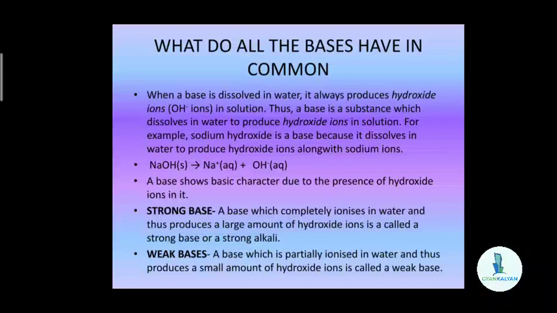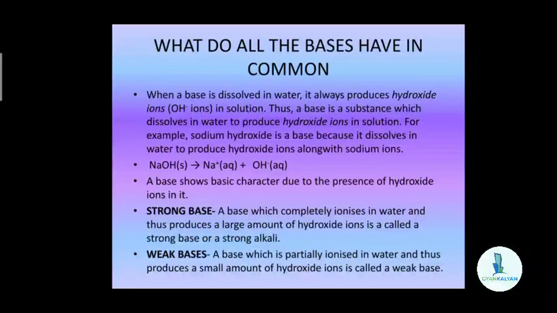So, the base which produces a small amount of hydroxide ions on dissolving in water is called a weak base. Examples are ammonium hydroxide and calcium hydroxide, because they ionize partially on dissolving in water and produce a small amount of hydroxide ions.